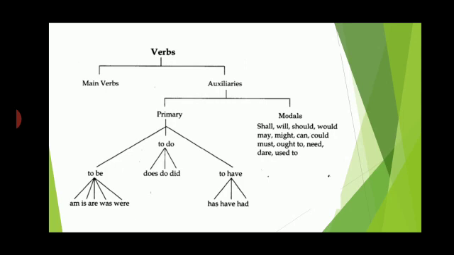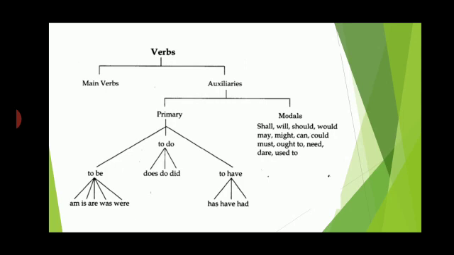Now auxiliaries can be of two types, primary and modals. In primary, there are be, do and have. There are three words. Forms of do are do, does and did. What he did, here did is the verb. There is no other verb. What did you do? So here do is the verb. So when we say do, does or did, all these three are the primary auxiliaries.